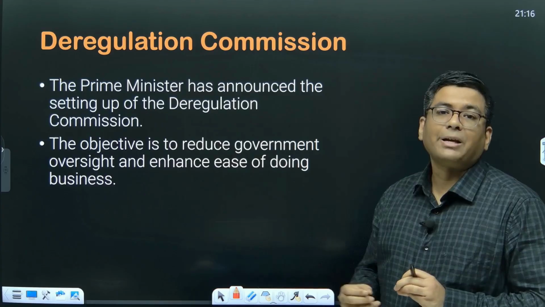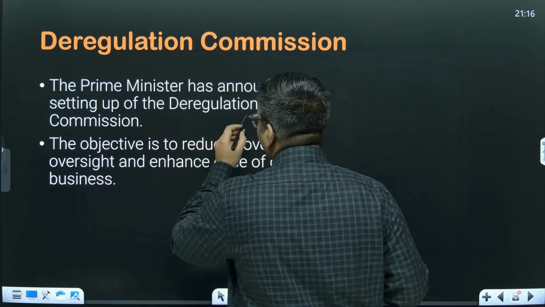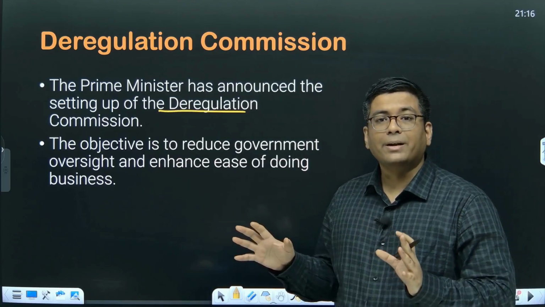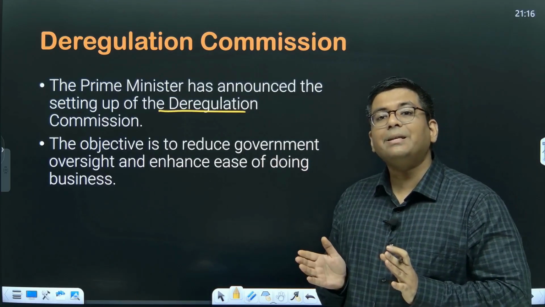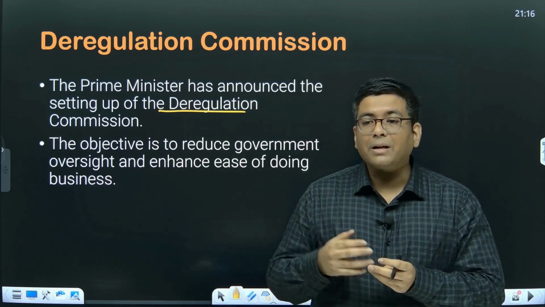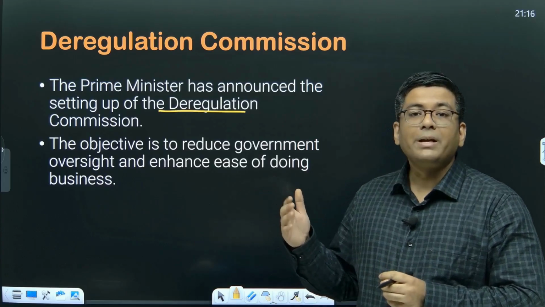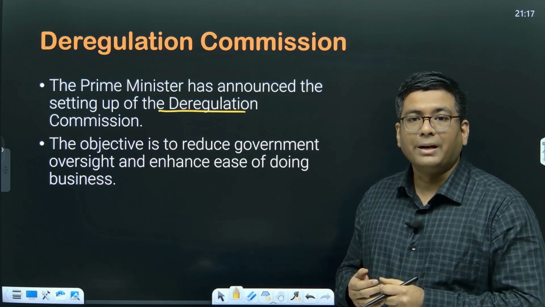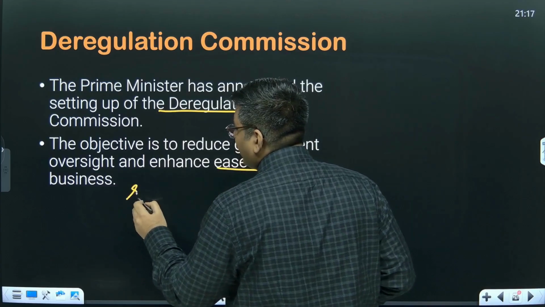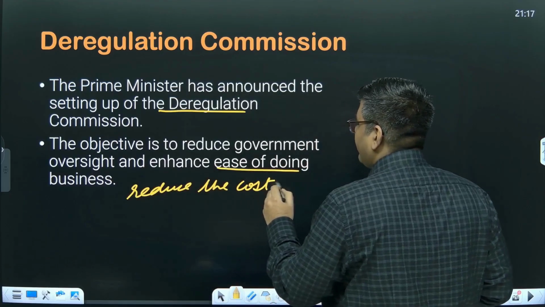So that was something which was actually announced in the union budget, and subsequently the Prime Minister of India actually set up a deregulation commission, which will be a high power body that is going to evaluate all those unnecessary regulations apart from the financial sector, which can be simplified, for that matter which can be eliminated, and subsequently what could be done in that way is that we could be improving the ease of doing business in the country. Okay, so this is something which is going to enhance the ease of doing business, and at the same time it will also reduce the cost of doing business in the country.